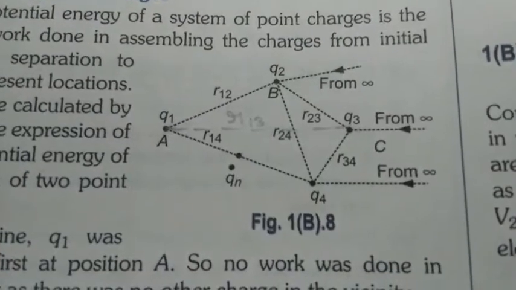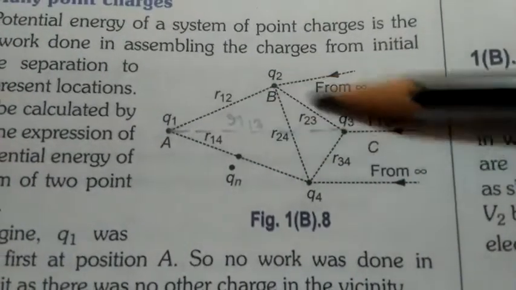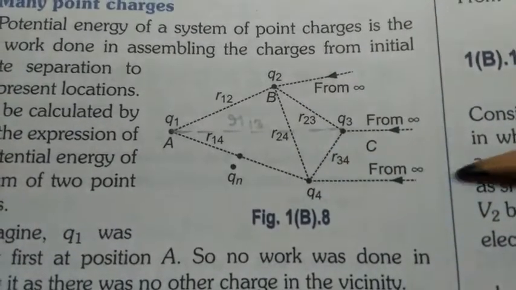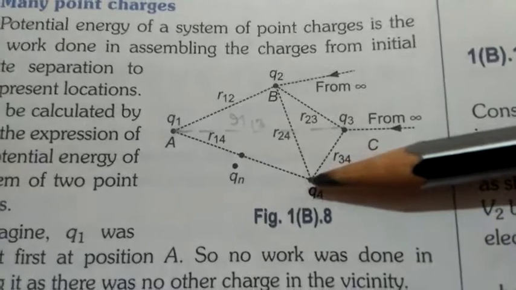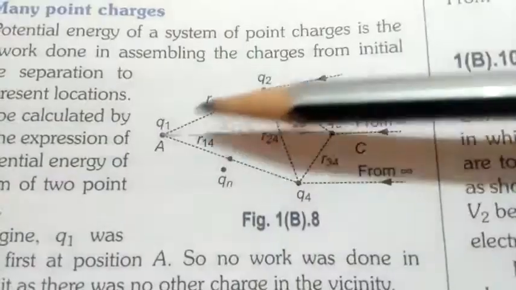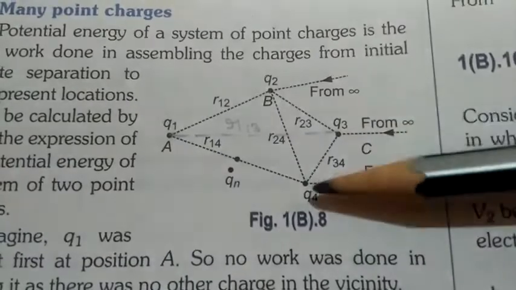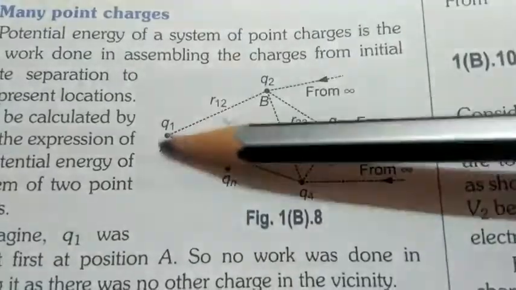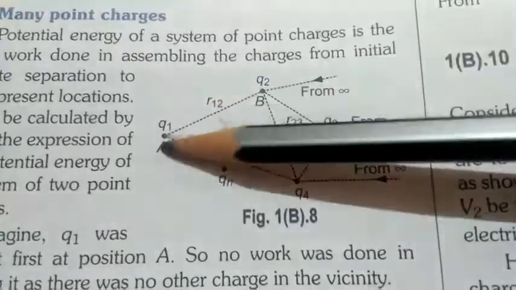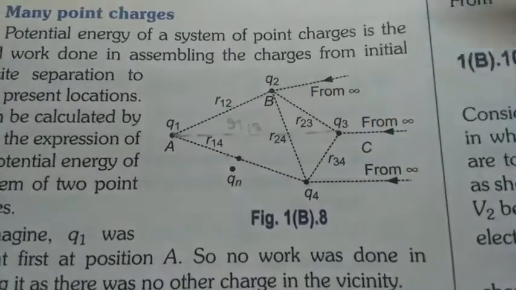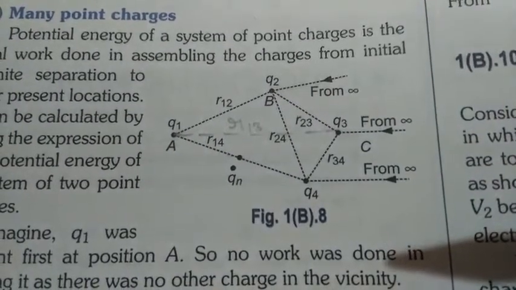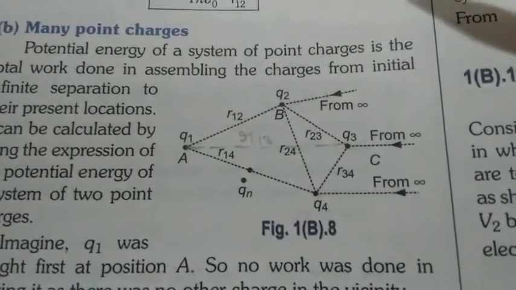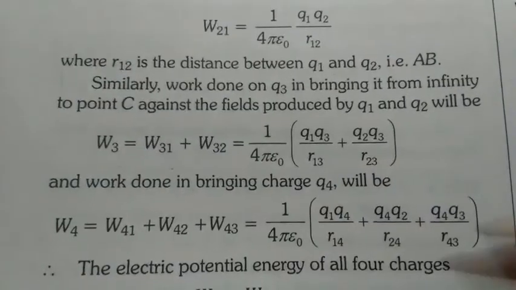Now in space, three charges are present, q1, q2 and q3, and we bring another charge q4 from infinity to this point. So now at q4 all three charges will apply force. So now when we do the work, we have to overcome all three forces applied by q1, q2 and q3. We have to do work against all these three forces to move q4 from infinity to this point. Now in this situation, what will be the total work?